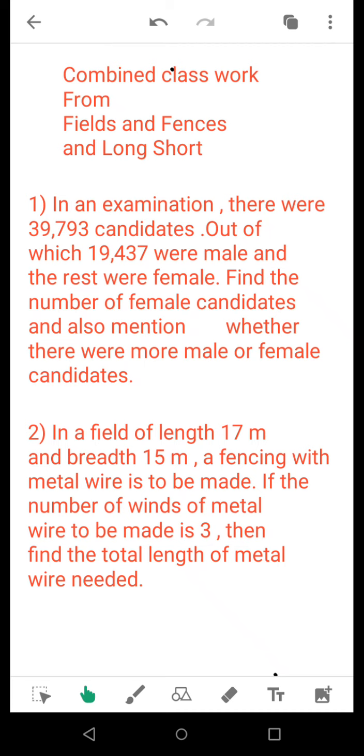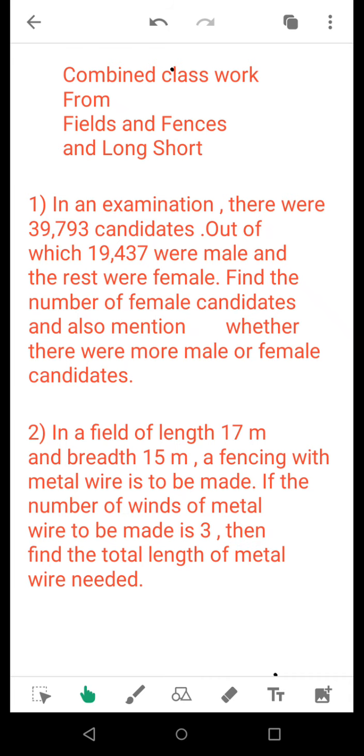Coming to question number 2, in a field of length 17 meters and breadth 15 meters. So you have an idea that this is a rectangular field. A fencing with metal wire is to be made. You know that fencing means perimeter. If the number of winds of metal wire to be made is 3, then find the total length of metal wire needed.